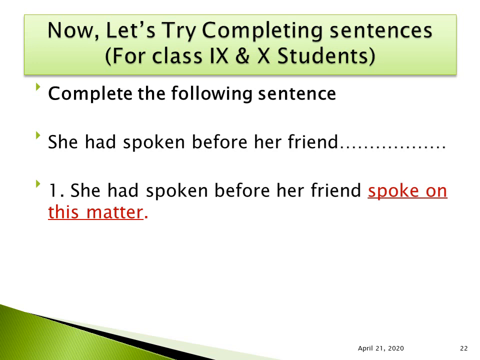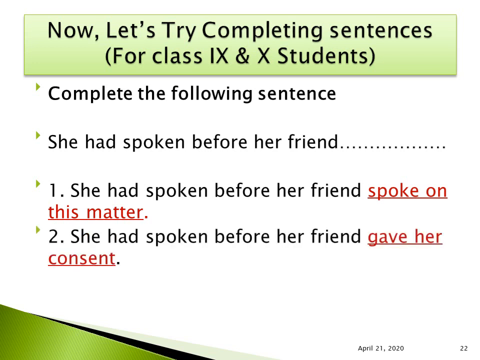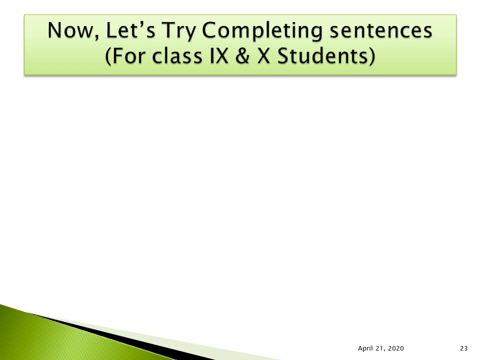She had spoken before her friend spoke on this matter. Her friend spoke on this matter. So it is simple past. She had spoken before her friend gave her consent. So before her friend gave her consent, it is simple past. So it's quite easy. If you can learn the correct form of verb, then it becomes very easy to complete a sentence.